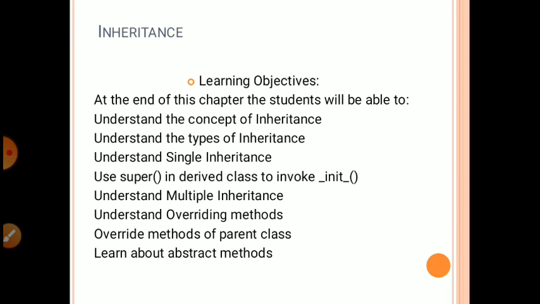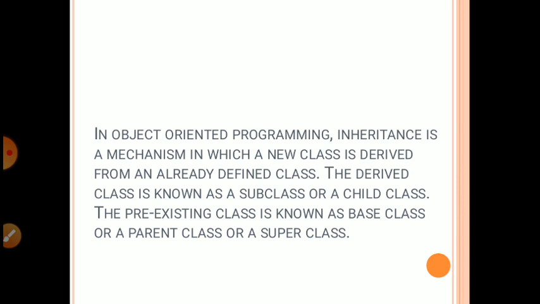Now, under this I cover the following topics. At the end of this chapter you will be able to understand the concepts of inheritance, types of inheritance, single inheritance, use super in the derived class to invoke init functions, multiple inheritance, overriding methods of the parent class, and learn about abstract methods. Okay, so let's start inheritance.